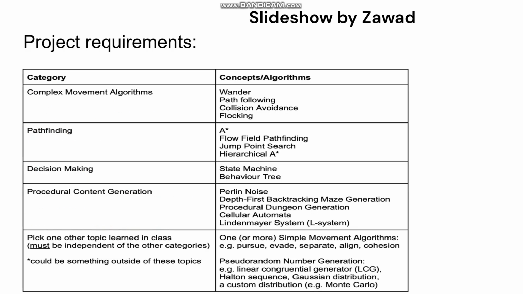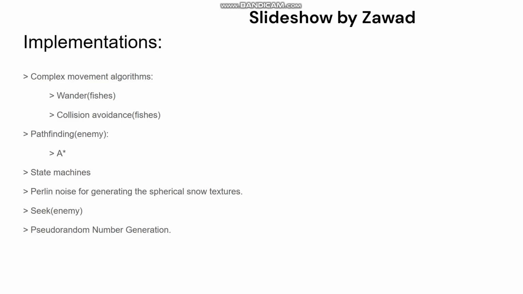And here are the project requirements, and it can be seen that we have tried to touch one of each of the concepts and algorithms from the categories. So we have implemented the wandering behavior, the collision avoidance, and also the A star. And for the decision making, we have used the state machine. And for the snowy textures, we have used the Perlin noise. And as mentioned earlier, for our simple movement algorithm, we have used the pseudo seek on the enemy.